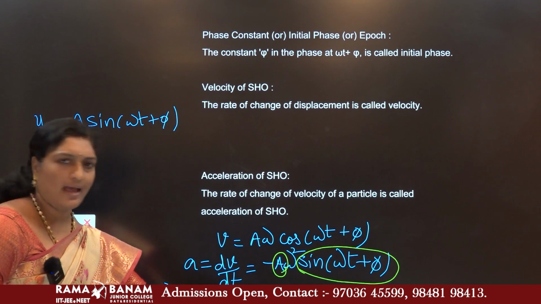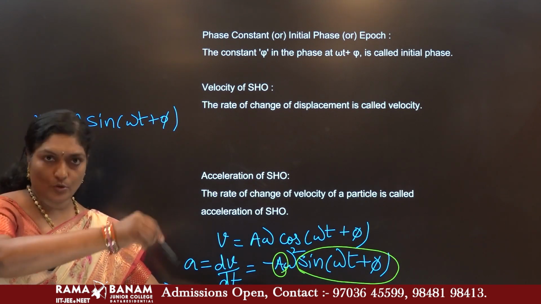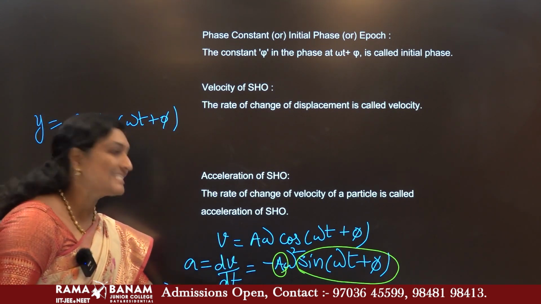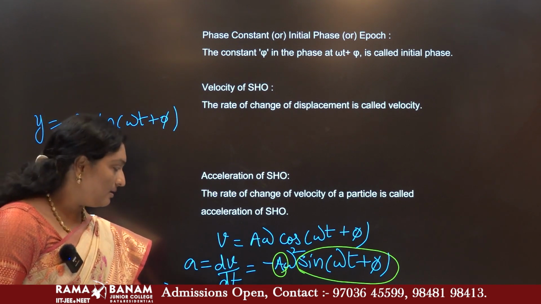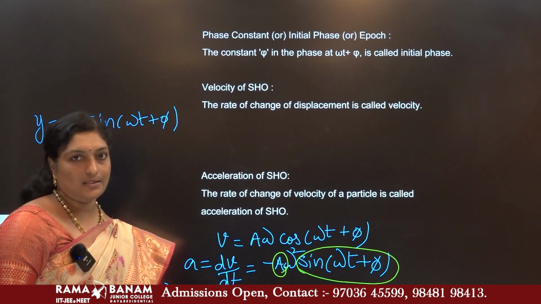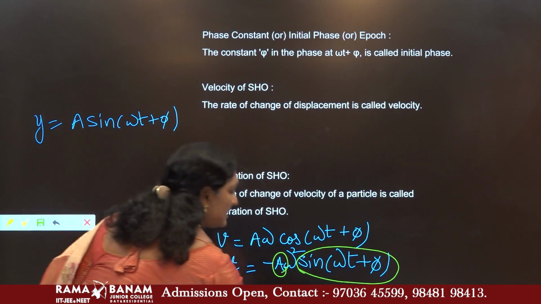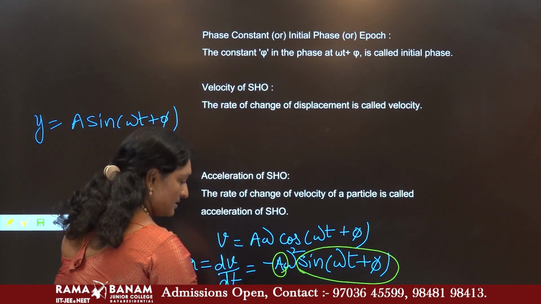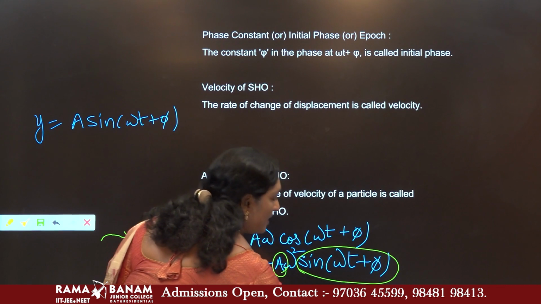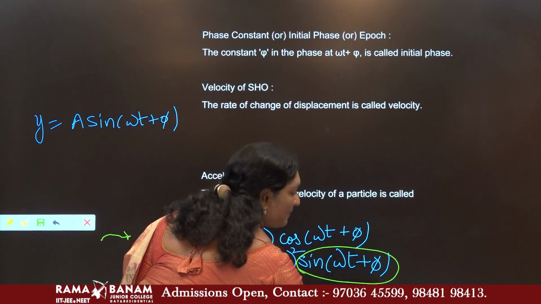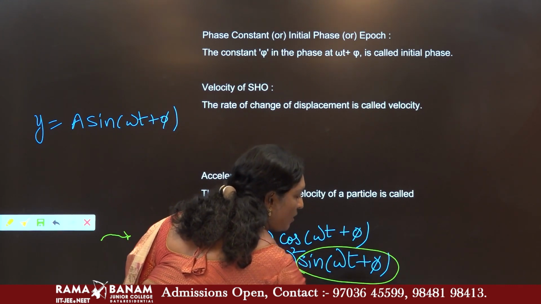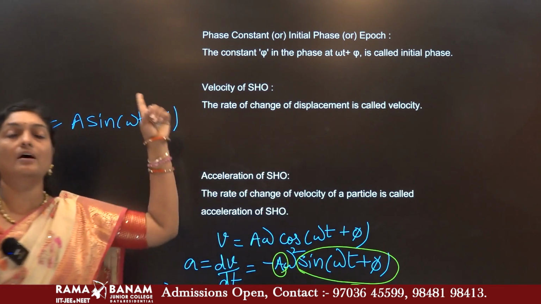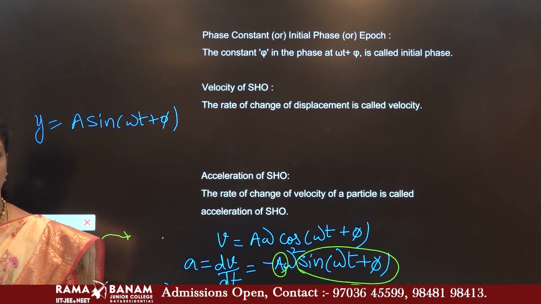And clearly, as the particle is moving in uniform circular motion with a constant angular velocity omega, it is very clear that omega is constant. Hence the acceleration, as this is constant, this is a negative term and this is displacement. Acceleration is directly proportional to the displacement in the opposite direction. Hence, the condition for simple harmonic motion.